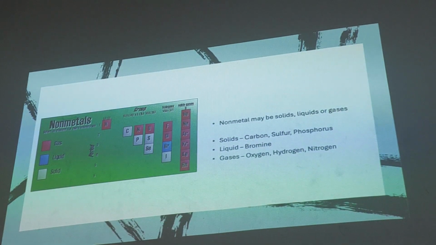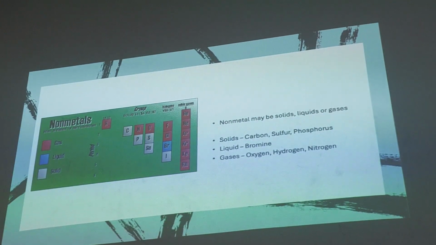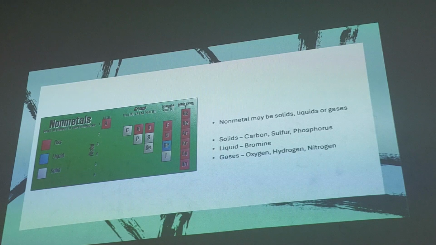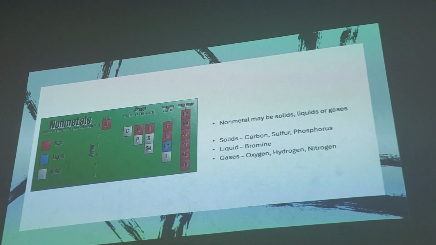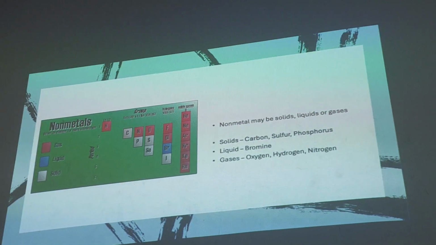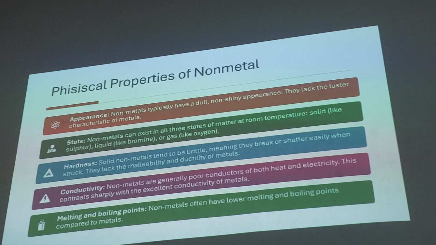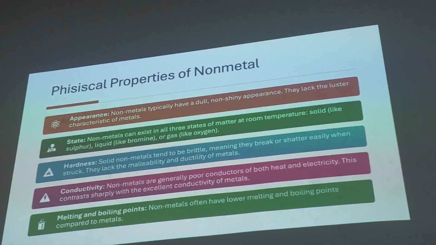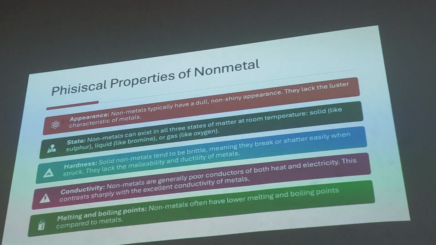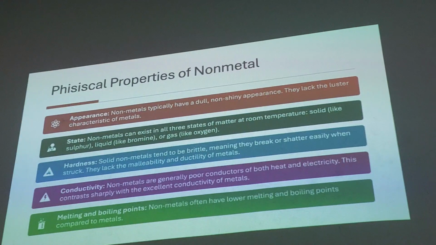Non-metals may be solids, liquids, or gases. The solids like carbon, sulfur, phosphorus. Liquid like bromine. Gases are oxygen, hydrogen, and nitrogen. These are physical properties of non-metal. The appearance is different, like wood and plastic. It's different from metal. It's not as hard as metal, and it's non-conductive to electricity.